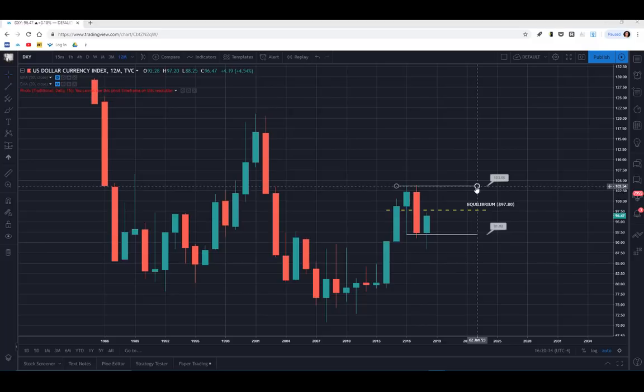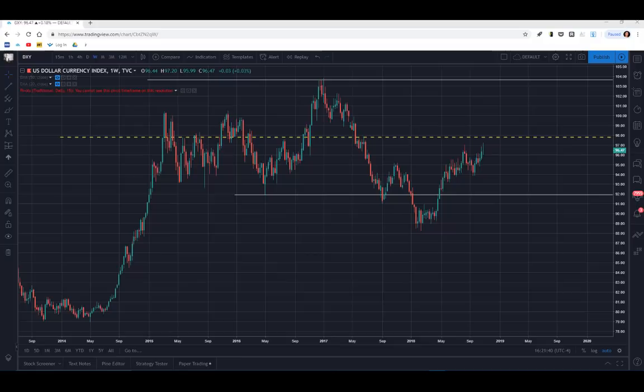This scenario is likely if we see the Republicans hold the majority in both the House and the Senate. However, if the Democrats do sweep the midterms and regain control of both chambers, then we can see a potential move back down to these 2016 lows sitting down here at 91.92.